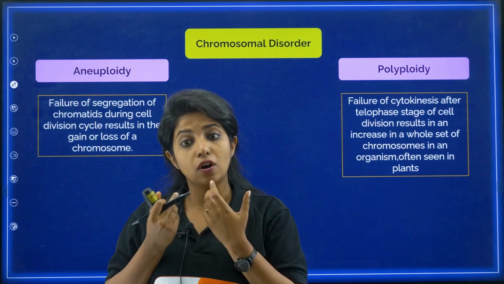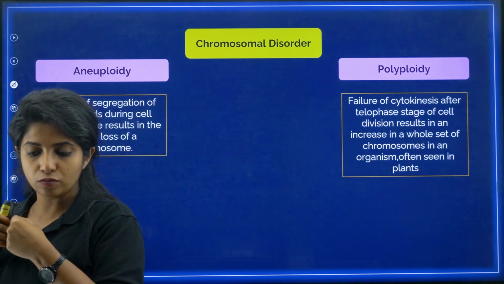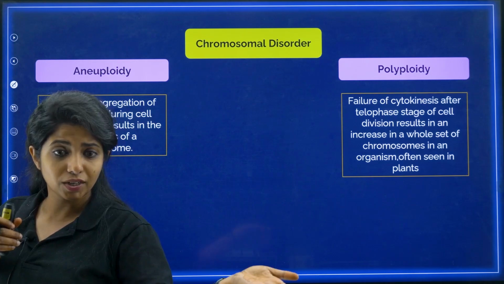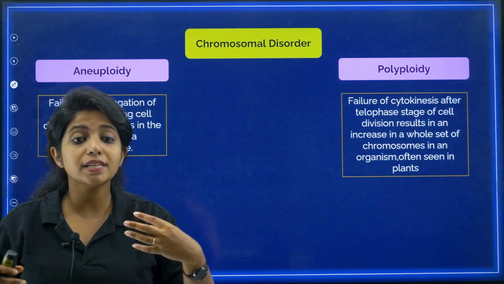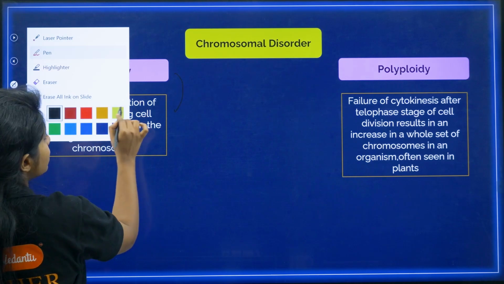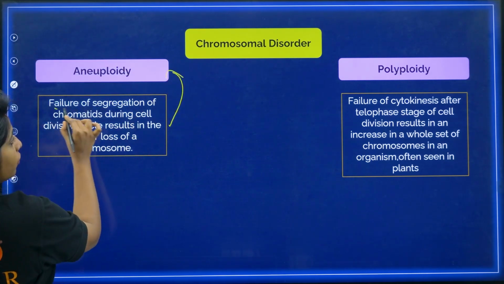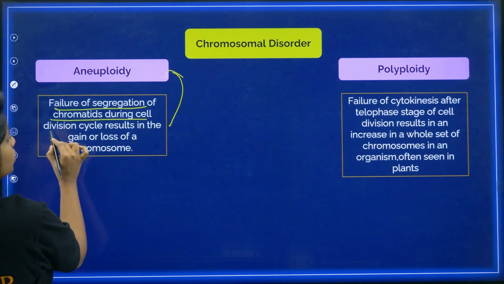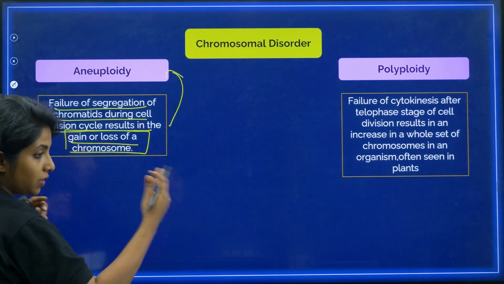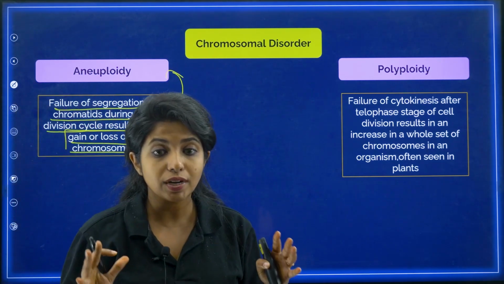Or there can be loss. Okay, I went over here, these chromosomes went over here. What about that gamete? That gamete is not having any chromosome, so there is a loss of chromosome over there. This is known as aneuploidy. Very, very important term, my dear children. So failure of segregation of chromatids during cell division cycle results in gain or loss of chromosome. It can be either gain or loss, and this is known as aneuploidy.